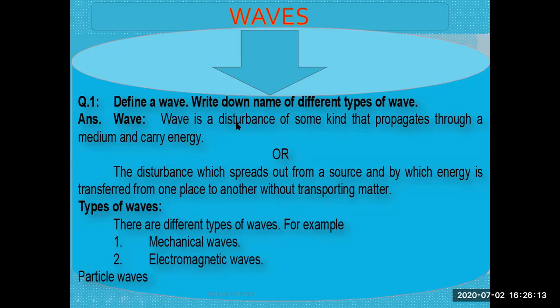A wave is a disturbance of some kind that propagates through a medium and carries energy. This is the concept of the wave. Basically, this is the disturbance of some kind of energy that travels through the medium and carries energy, or the disturbance which spreads out from a source and by which the energy is transferred from one place to another without transporting matter. So this is the concept of the wave.